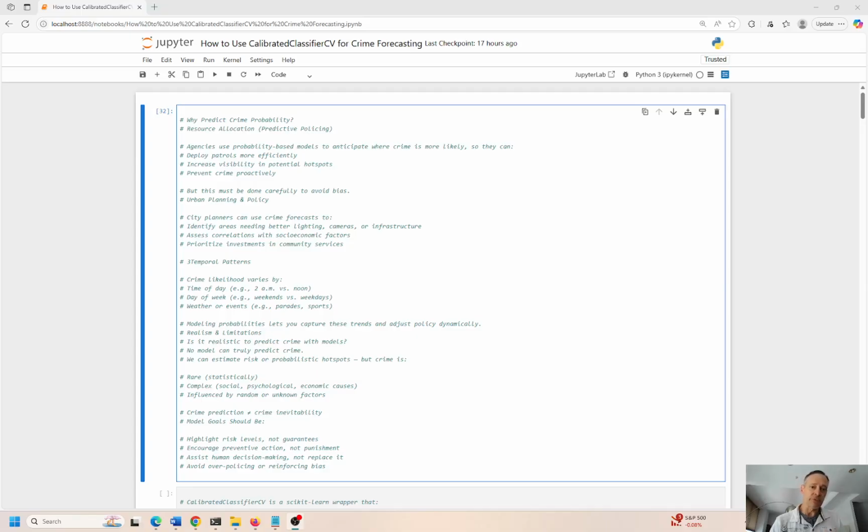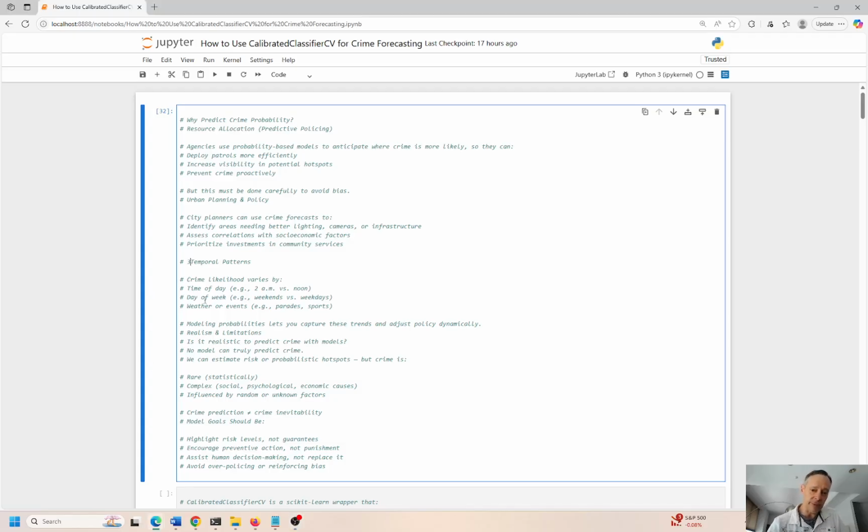So there's a bunch of reasons why we might want to do this, right? To deploy patrols more efficiently, increase visibility in potential hotspots, prevent crime proactively, right? Also, we have to be careful to avoid bias. We have to understand urban planning policies, right? There's a lot of politics behind this, right? A lot of legislation that drives this. But if we can give better information to city planners and try to forecast crime more effectively, more efficiently, we can utilize our resources more effectively and efficiently too, okay? So that is the goal here.